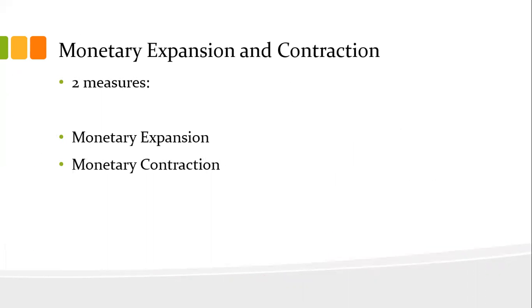Now, under monetary policy, there could be two possibilities. Two measures are there: monetary expansion and monetary contraction. Expansion means when RBI wants to inject money in the market. They will want it when there is severe unemployment, when people are not getting jobs, when industries' production is not up to the mark.